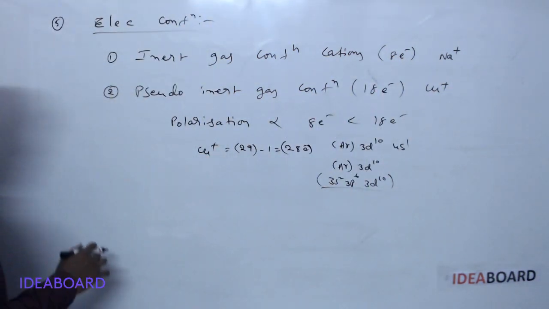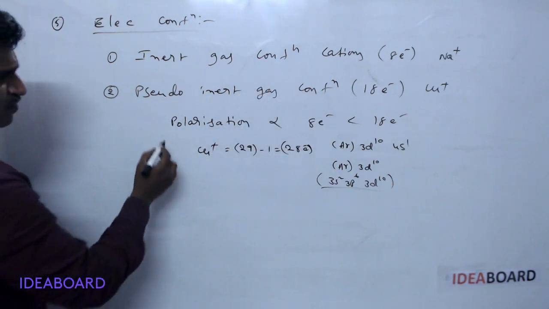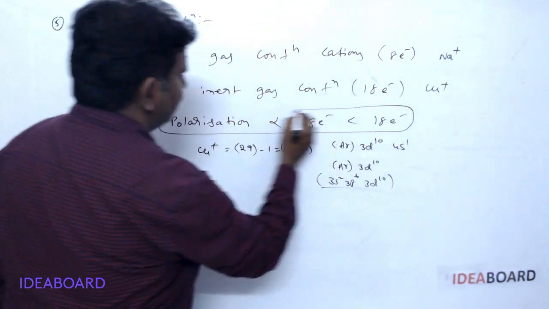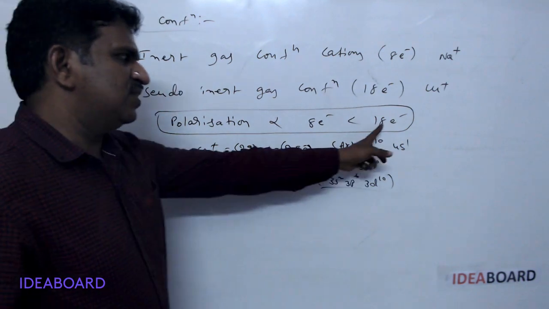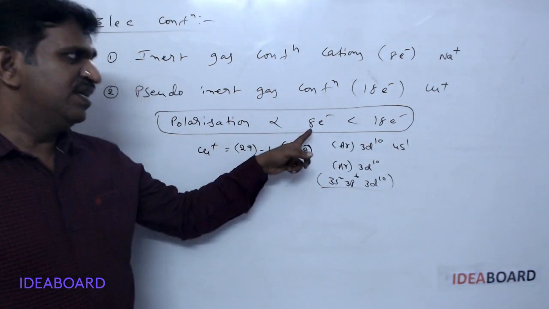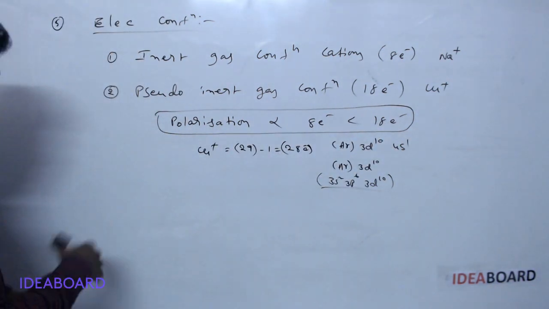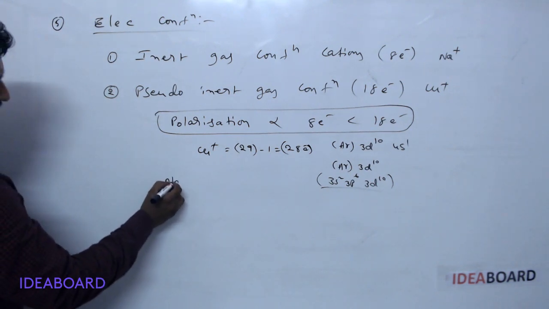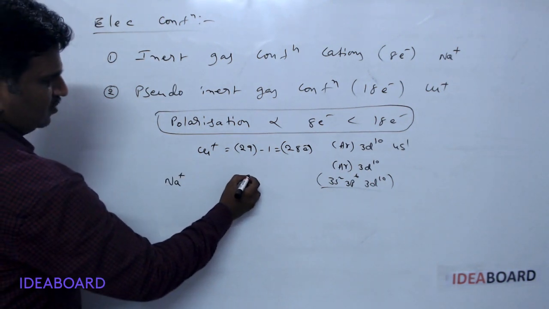And in these two, 18 electron configuration has a higher polarization than 8 electron configuration. How? Suppose we take Na plus and Cu plus.